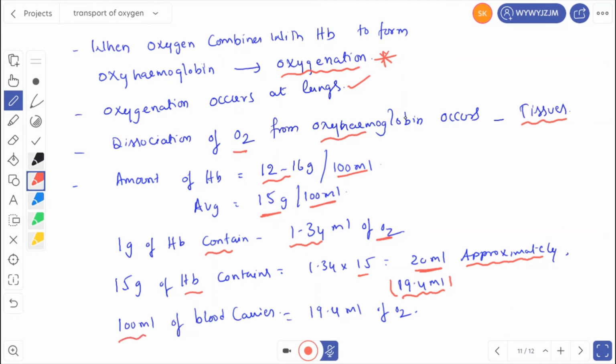So 100 ml of blood carries 19.4 ml of oxygen, because the hemoglobin molecules present in this 100 ml of blood will not carry 4 oxygen molecules all the time. Majority will carry 4, but some hemoglobin molecules will carry 3. That's the reason why it is 19.4 ml.